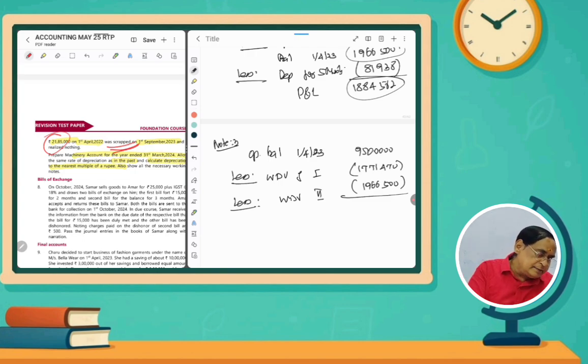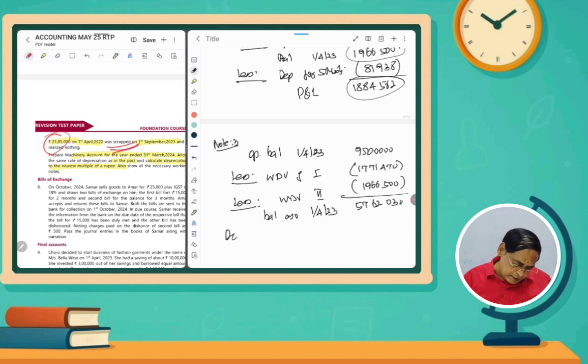So 95 lakhs minus 17,71,470 minus 19,66,500. So the value is 57,62,030 rupees. This is the balance as on 1/4/23, for which we have to prepare depreciation for the whole year.